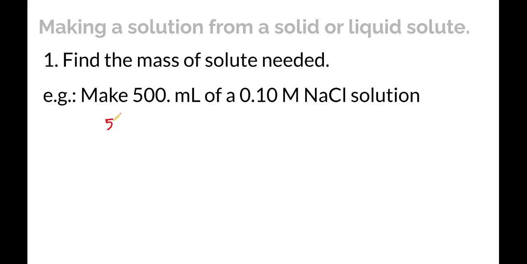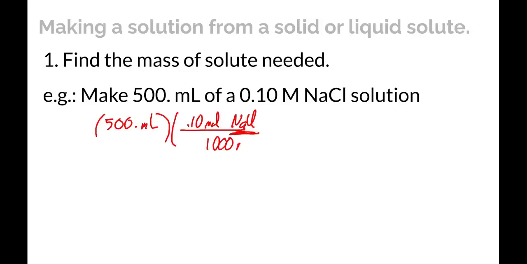Okay, I'm going to start out by noting how much I want, and then I'm going to use the ratio that is given by molarity here, 0.10 moles of NaCl in every 1,000 milliliters, because it's moles per liter, and I want milliliters to cancel, so I'm just going to make that little conversion right in my problem setup.